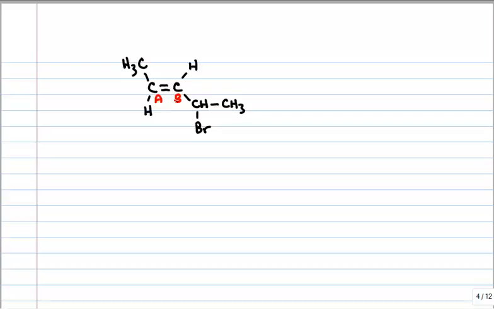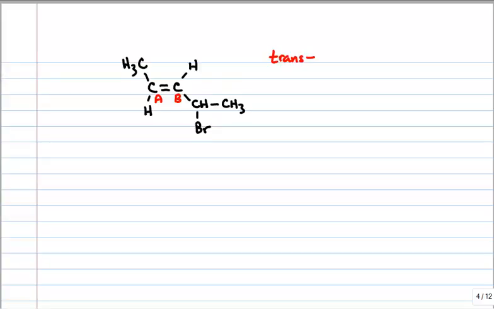Well, which isomer is it? It looks like the hydrogens, the common atom in this case, on A and B, they are locked on opposite sides of the double bond. So we clearly have a trans isomer.